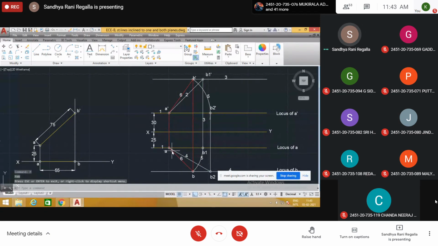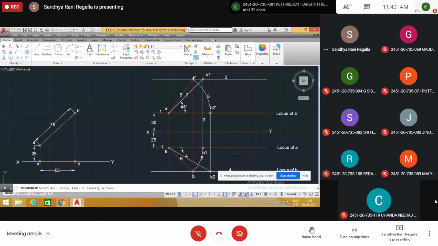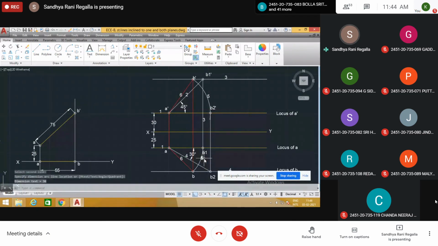And here one more thing. In the previous problem, this is the angle given, 45 degrees, and this is the angle given, 30 degrees. These two are given in the problem. But the actual final front view is this red color line, and the final top view is this red color line.